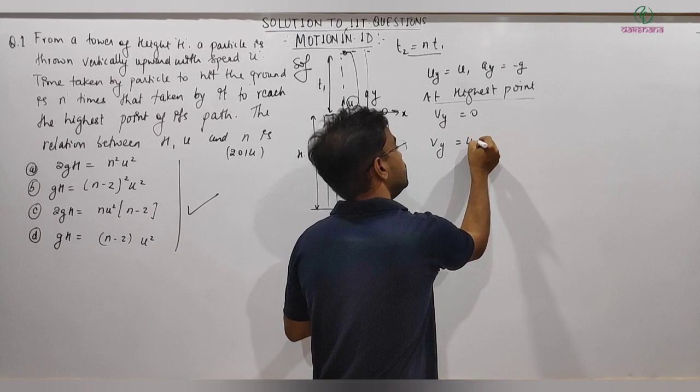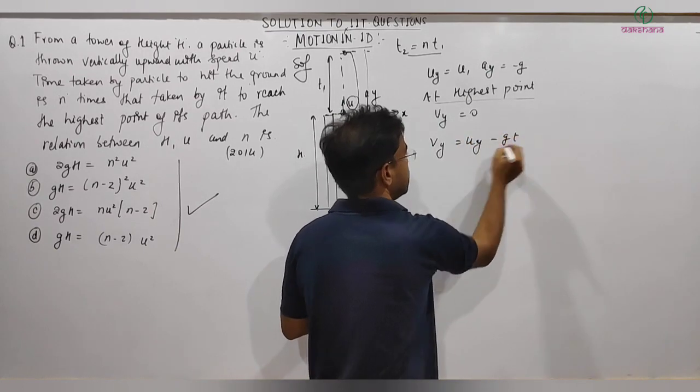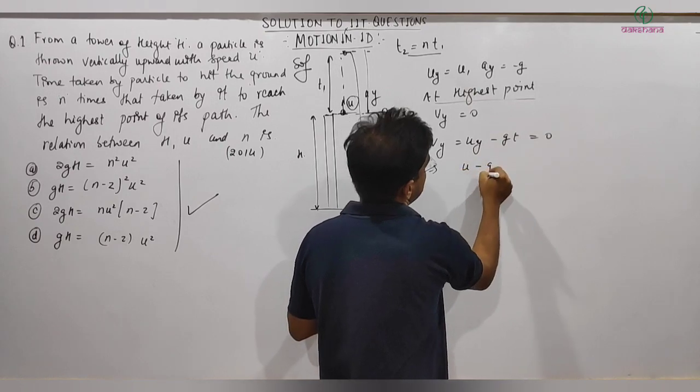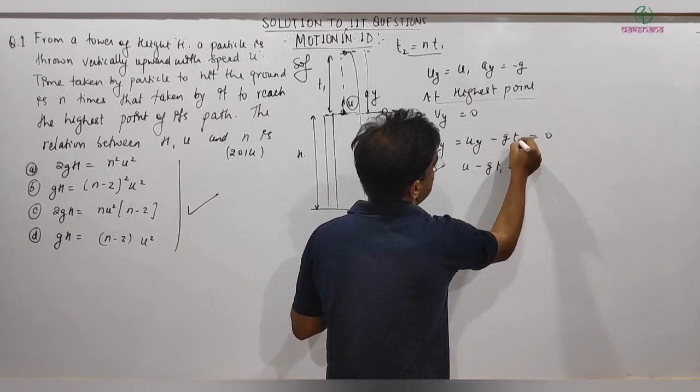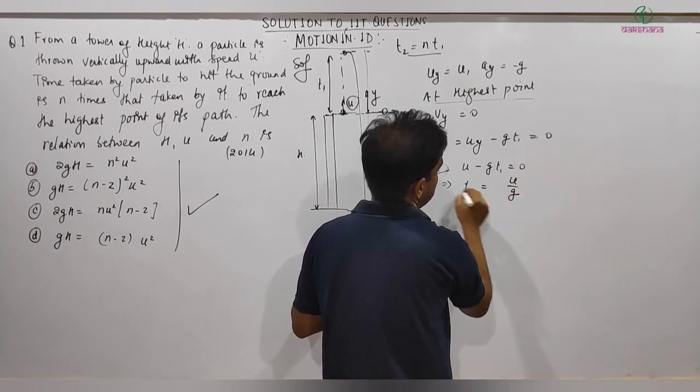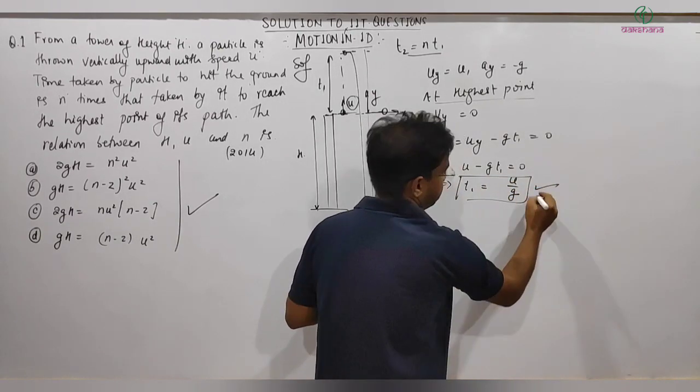Vy equals Uy minus g t equals 0, so U minus g T1 equals 0, which implies T1 is equal to U by g. So we got one relation.